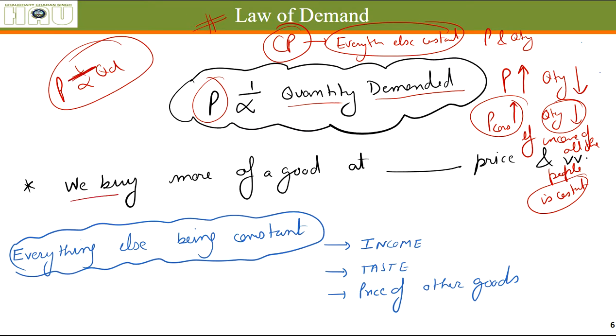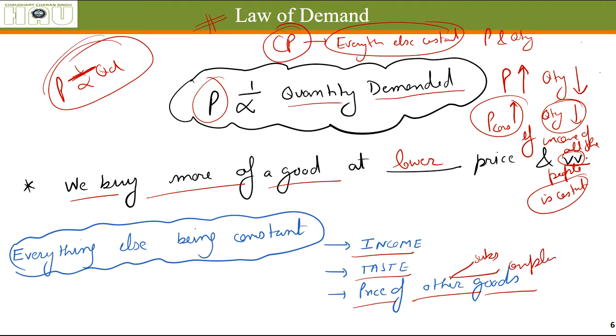It simply means we buy more of a good at lower price and less of a good at higher price. This is vice versa. Everything else being constant here, as I said, income is constant, taste and preferences are constant, prices of other goods constant. Other goods means substitutes and complements. Price varies inversely with demand when income, taste, prices of other goods, everything else is constant. This is the law of demand.